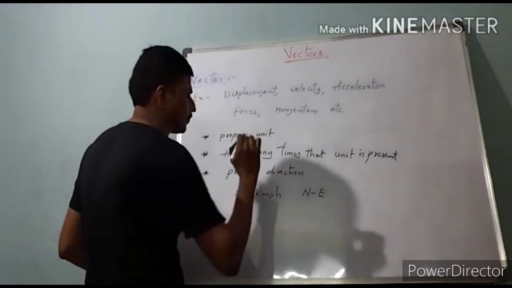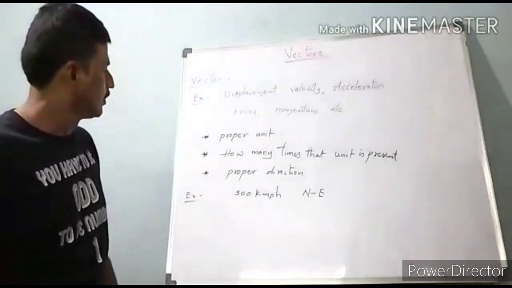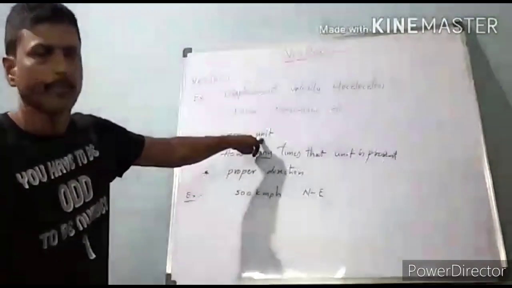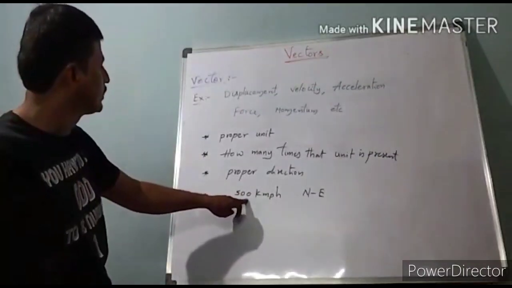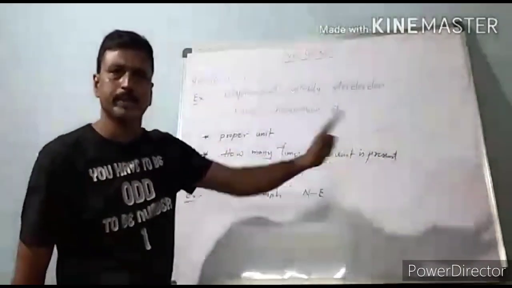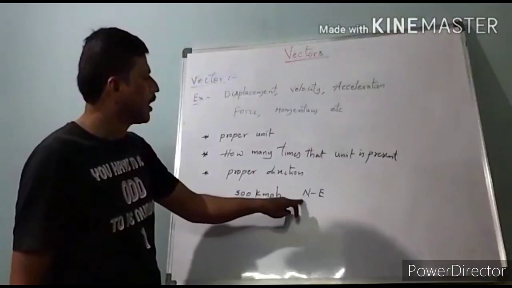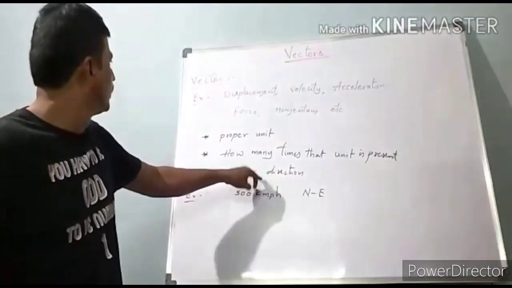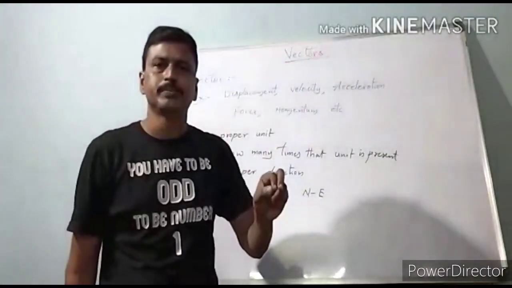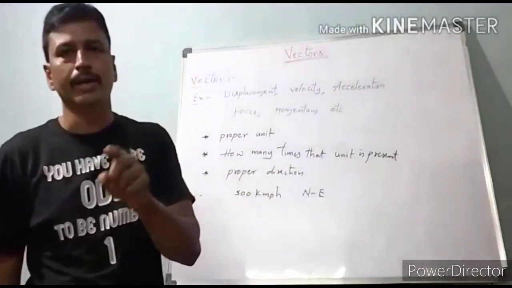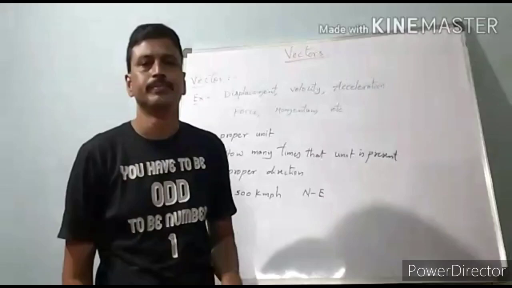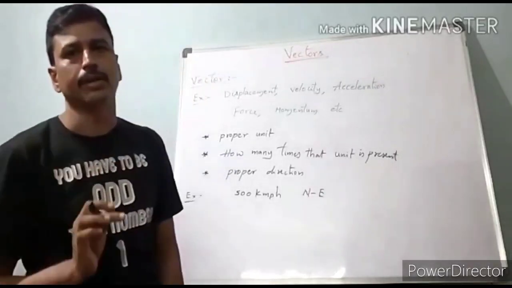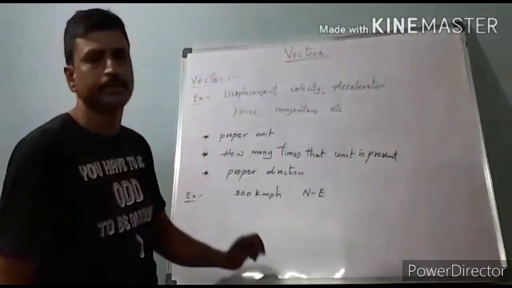Here, kilometer per hour represents the unit, 500 represents how many times that unit is present, and northeast represents the proper direction. Again I am repeating, a physical quantity having both magnitude and direction which satisfies the laws of vector addition is called a vector.